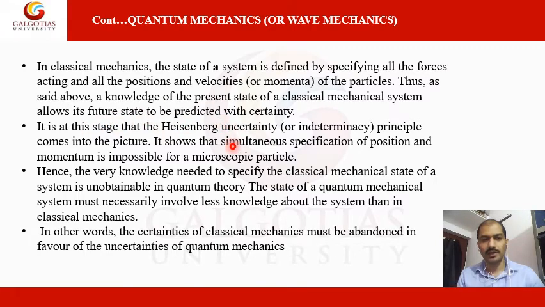Thus, a knowledge of the present state of a classical mechanical system allows its future state to be predicted with certainty. It is at this stage that the Heisenberg uncertainty principle comes into the picture.